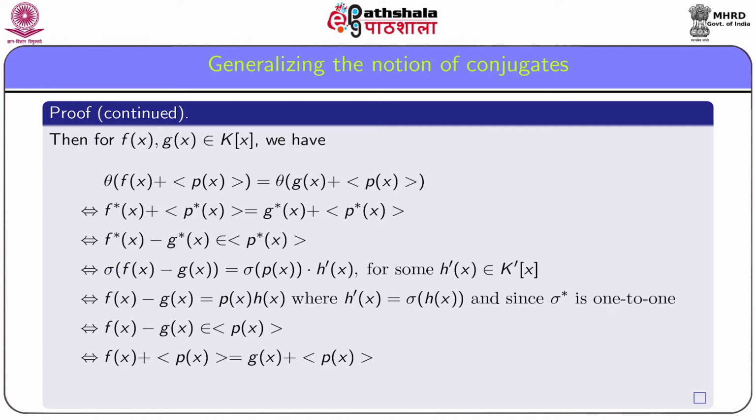Since sigma is onto, we have some h(x) such that sigma of h(x) is equal to h dash(x), and then we use 1 to 1ness of sigma star.